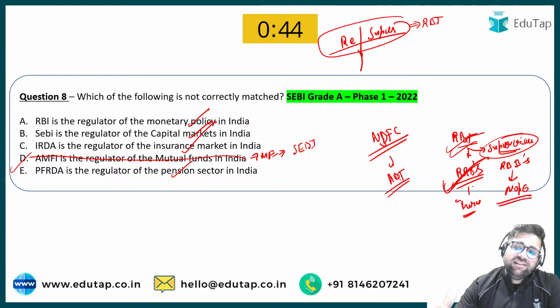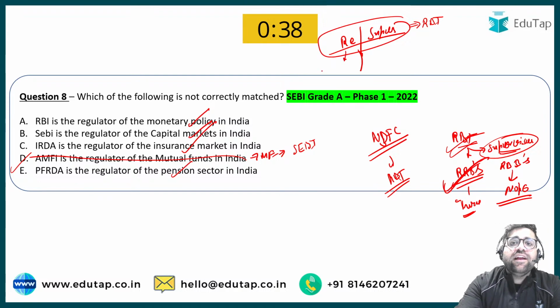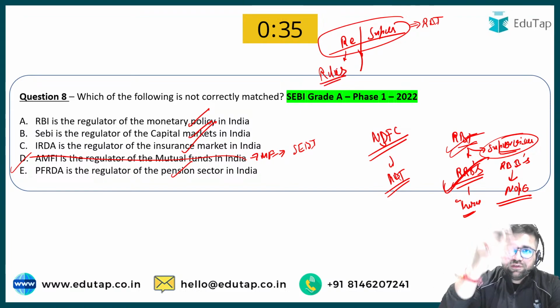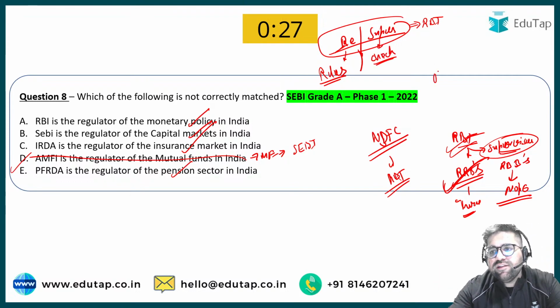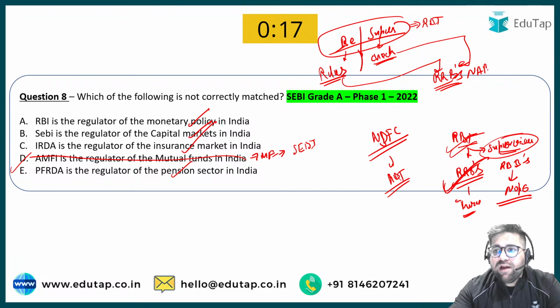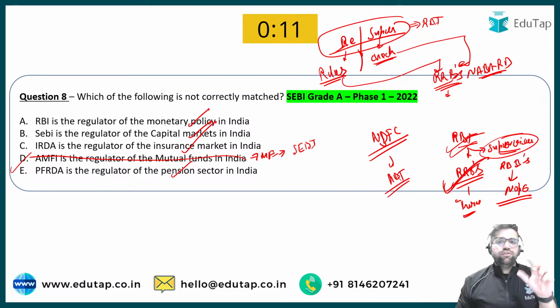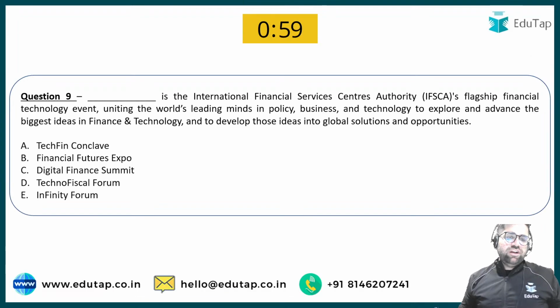Please understand that regulation is different, supervision is different. Regulation means RBI will be making different rules and regulations. Rule making is an activity of regulation. Supervision means checking whether these rules are implemented or not. For example, in RRBs, RBI makes the rules, but who checks whether those rules are implemented? That is NABARD, the National Bank for Agriculture and Rural Development. Here you may get confused, but this is the reality. Good. Now moving ahead to question number 9.